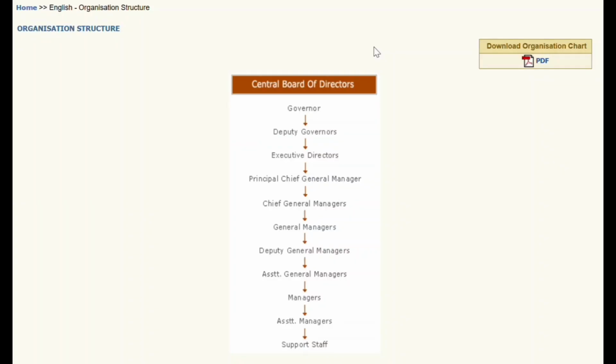Now we are going to discuss the promotion policy and hierarchy in RBI. You will start in the support staff cadre, that is junior engineer. Within 3 to 5 years, you can become assistant manager, which is equivalent to grade A. From assistant manager to manager, it may take 7 to 10 years, depending upon vacancies. From manager to assistant general manager also approximately takes 7 years. After that, every 5 years approximately you may get promotions depending upon the vacancies.